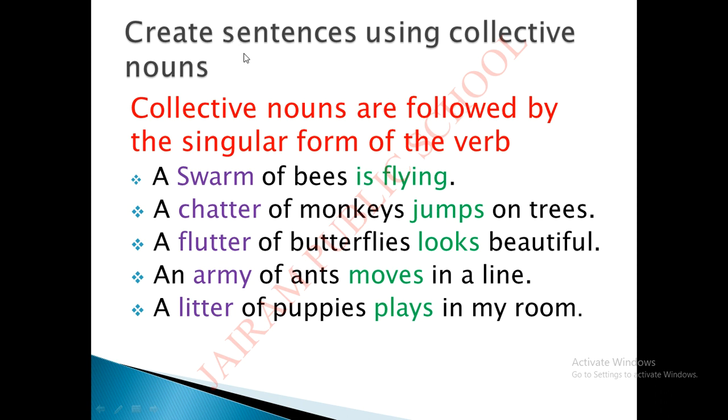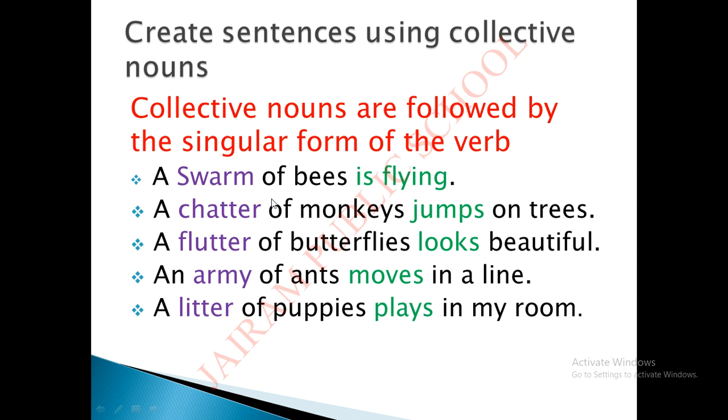sentences with collective nouns. Create sentences using collective nouns. So how can we create a sentence? You can keep this in your mind: collective nouns are followed by the singular form of the verb. So that is why we learnt about the verb. Okay. Now look at the sentence.